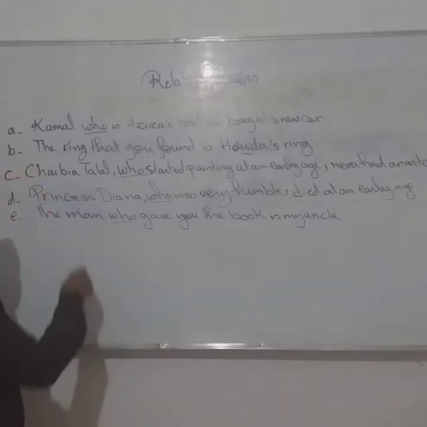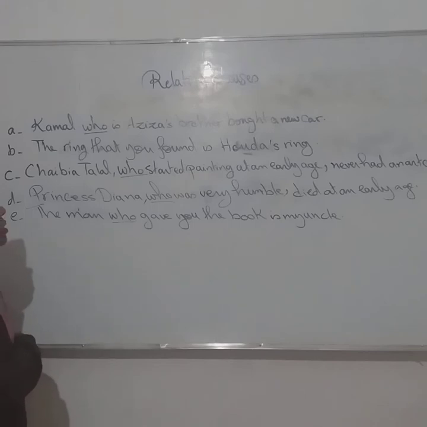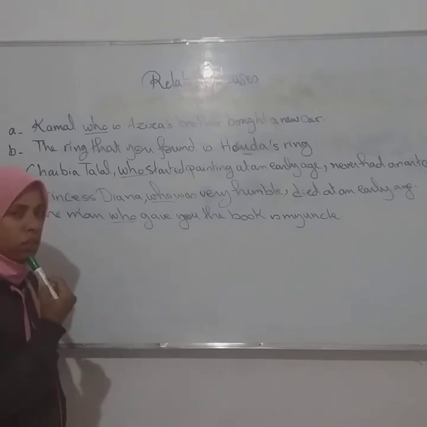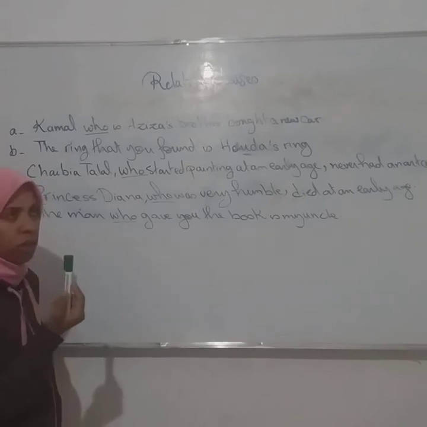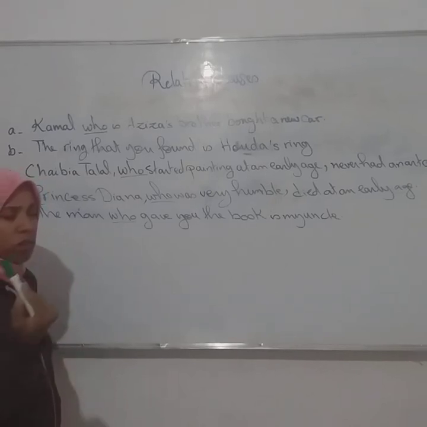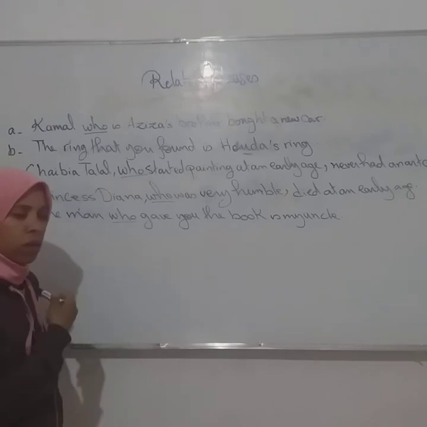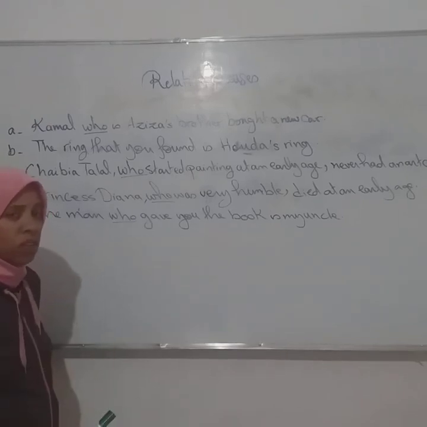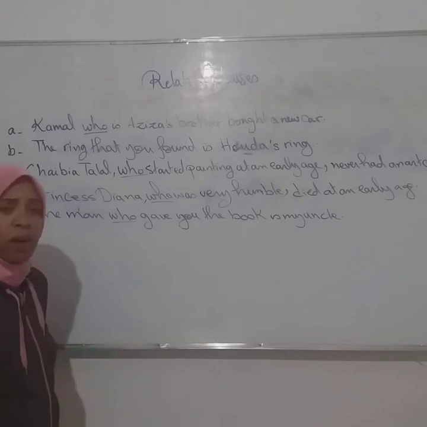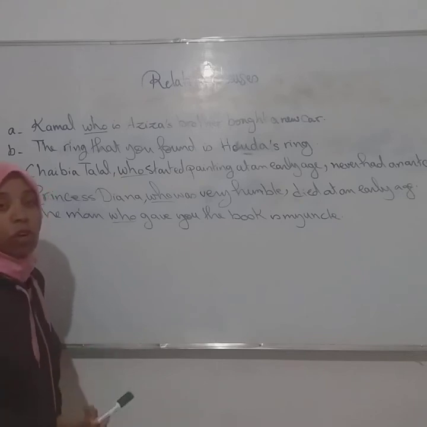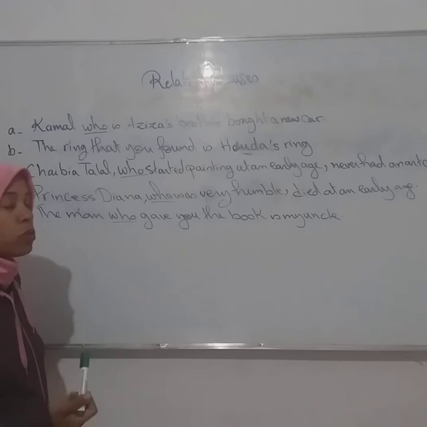Here, when I say Kamal bought a new car, you would say, which Kamal? Is it Kamal Najari, Kamal Lamirni, Kamal Buskrawi? Which Kamal exactly? Maybe there are many Kamals that you know. So here, what do we do?